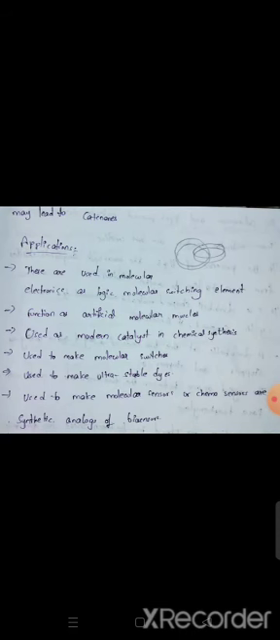Catenanes. Catenanes are chemical compounds containing two interlocked rings, or interlocking of two macrocyclic compounds. These look like catenanes.